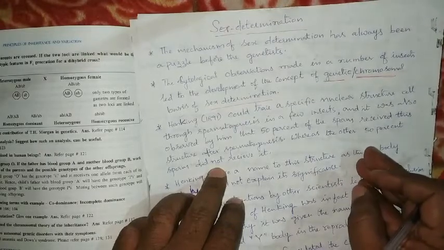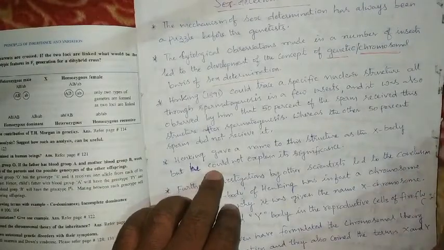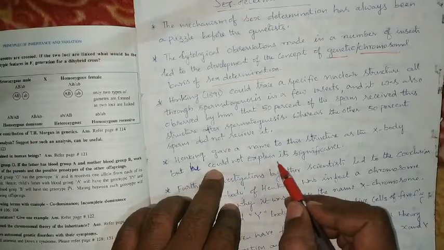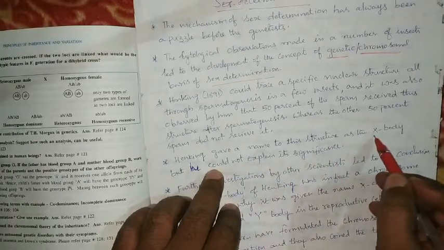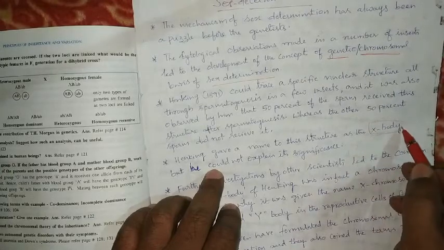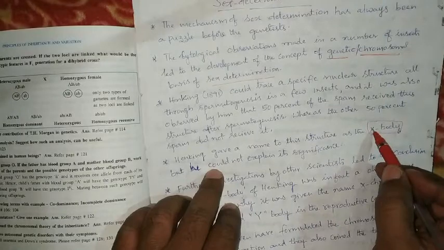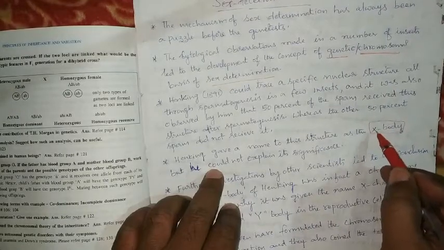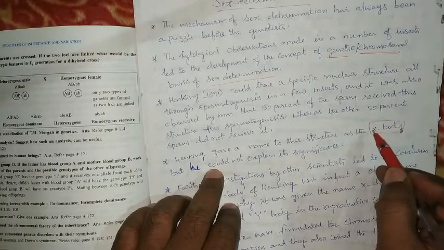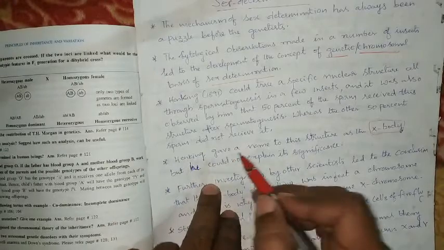That is named the X body by Henking, and he could not explain its significance.